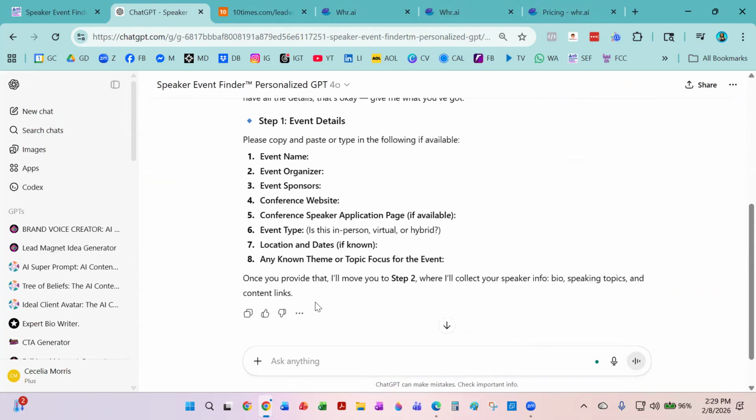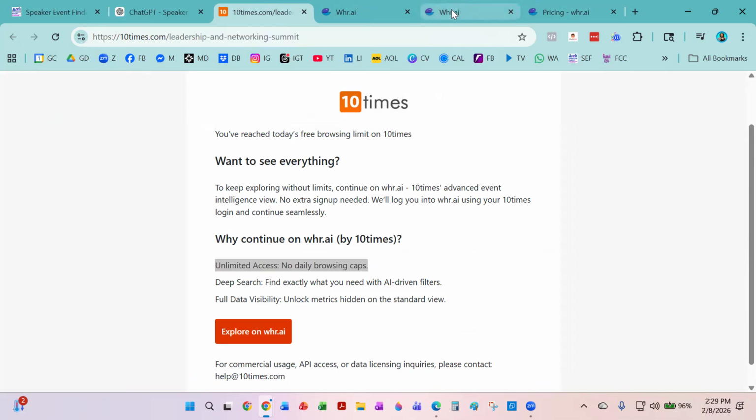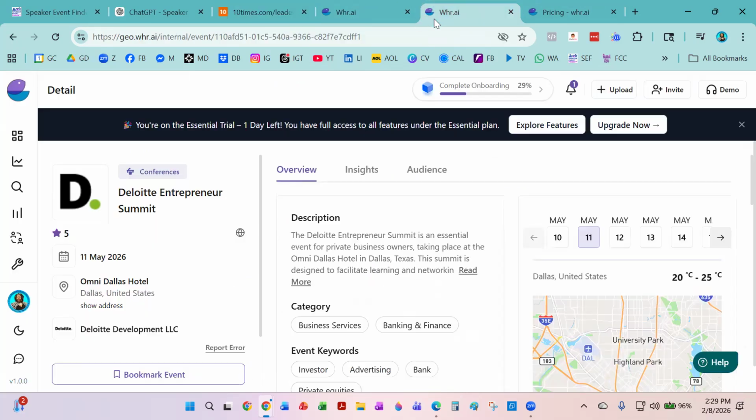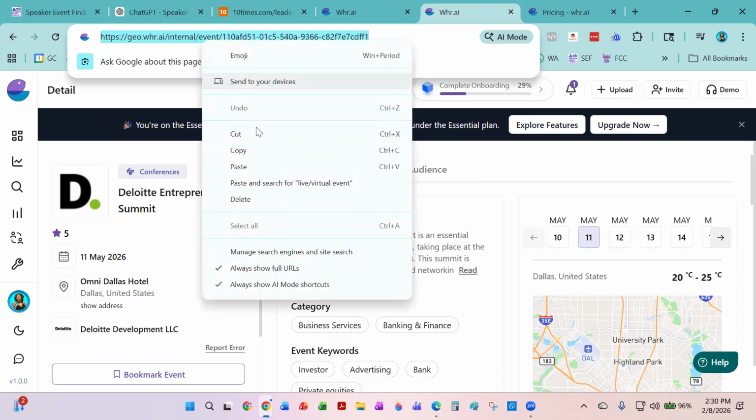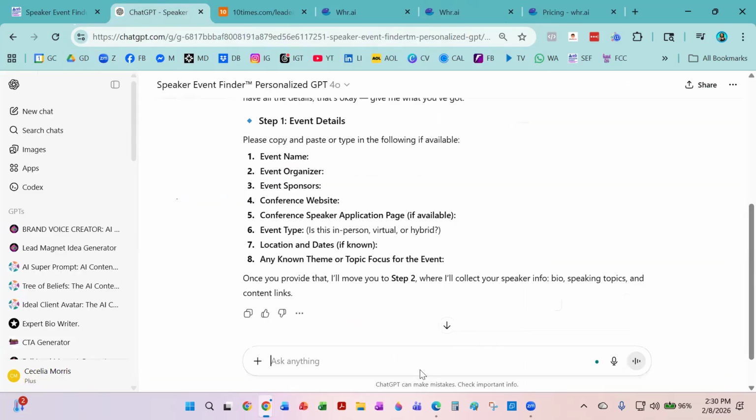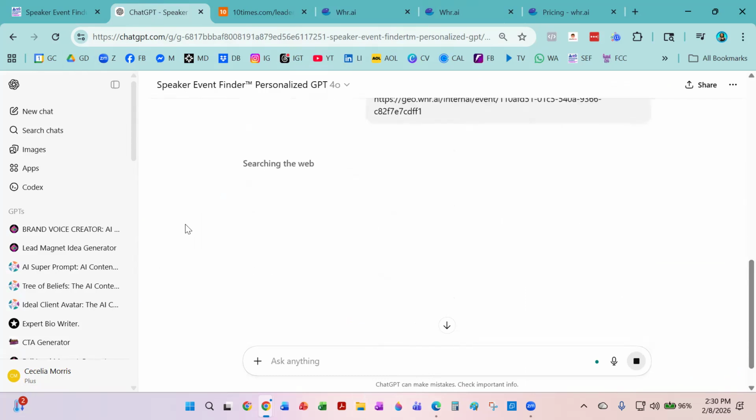And it's going to ask for the event details. So all we're going to do is come back to the event. We're going to copy this page. Copy. Go over here. So searching the web. It's going to go find this event.